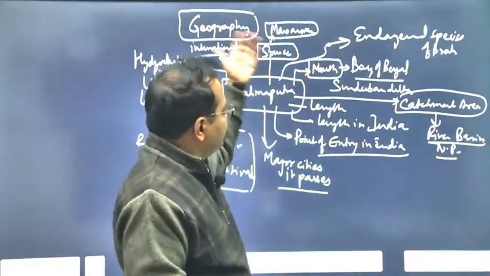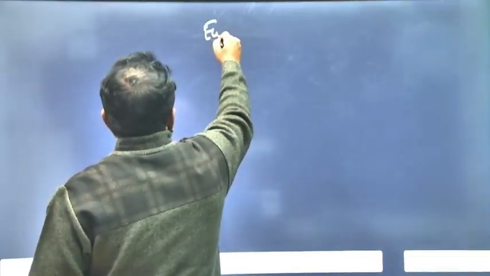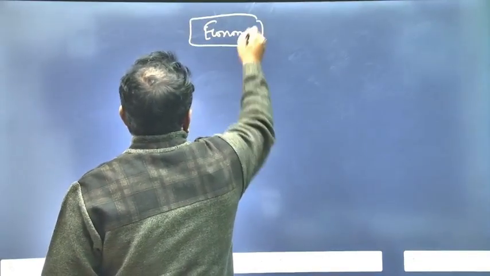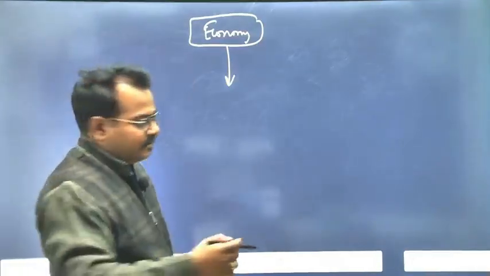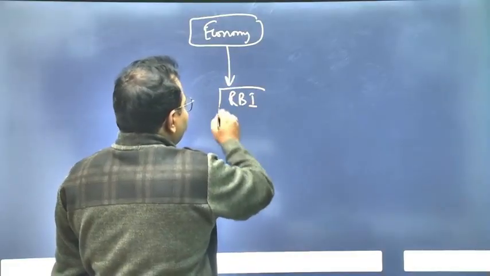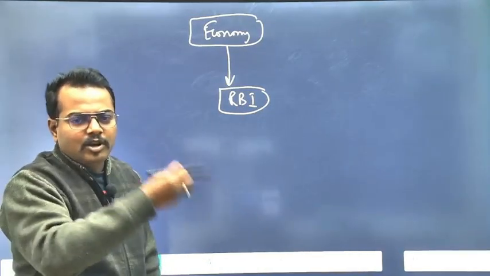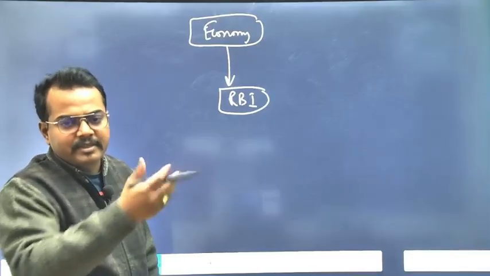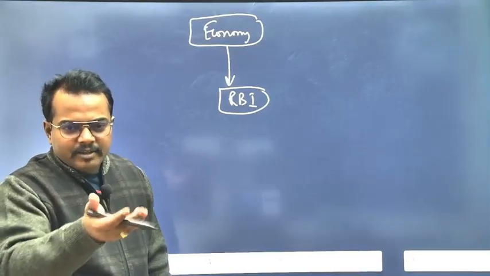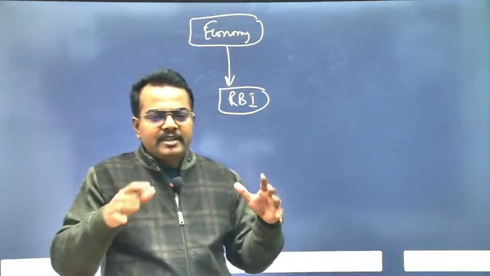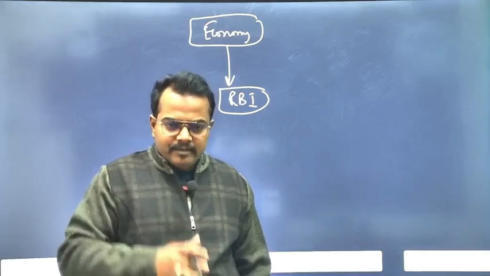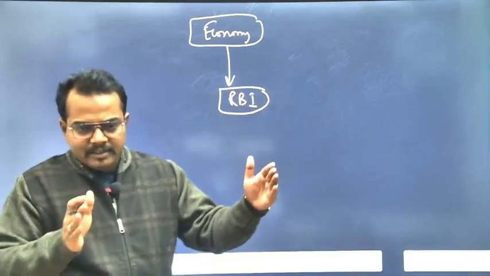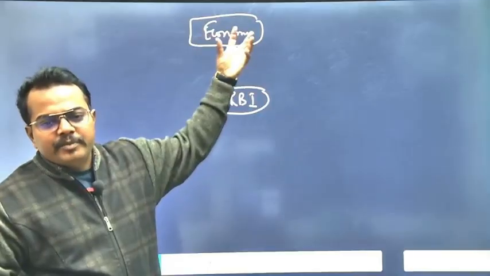Then you can come up with different subjects. So we talked about 2 subjects. Then there can be economy. In economy also you will see various repeating types of questions. For example, RBI, the Reserve Bank of India, is a repeating topic. Or scheduled commercial banks, the functioning of scheduled commercial banks, is also a repeating topic. Foreign Regulation Act. So there can be a lot of topics from economy which are always repeating. And in this year's exam also this question will come. So first you have to do the PYQ analysis, then try to find out which topic is the most important topic.